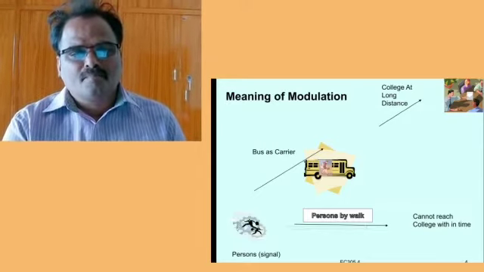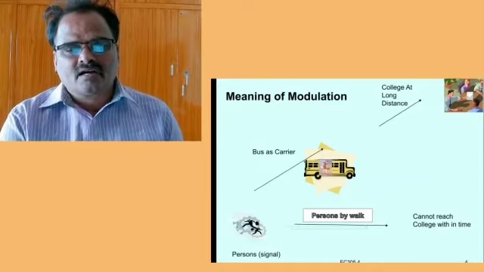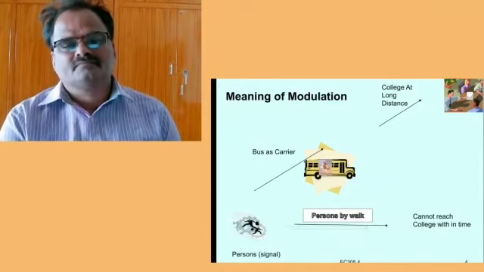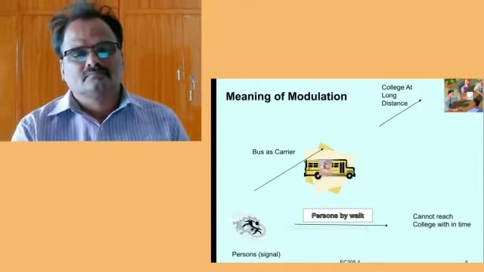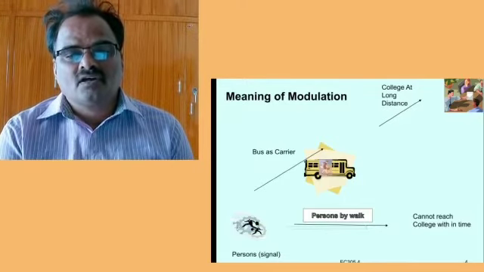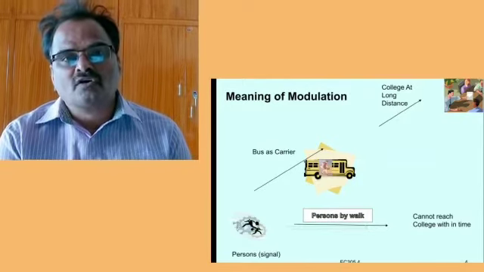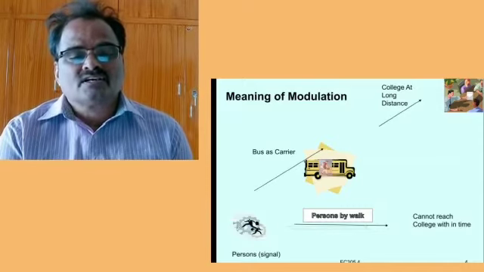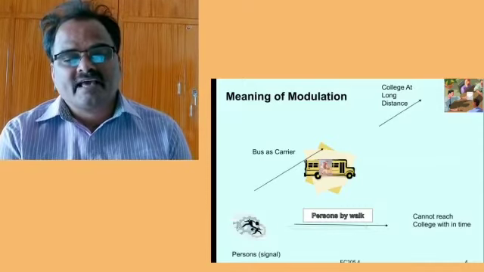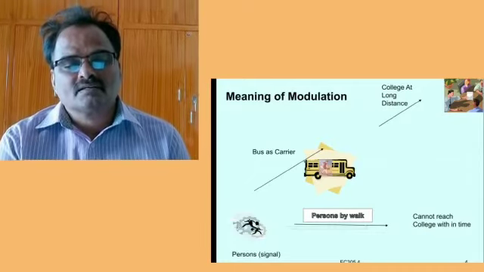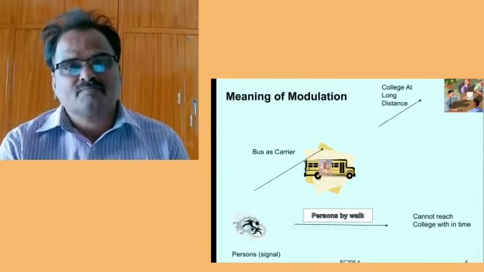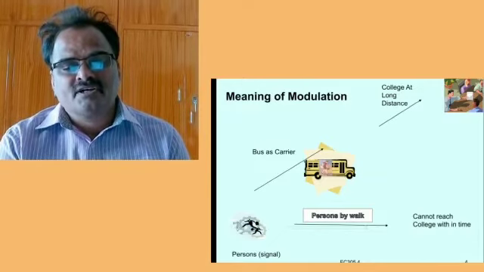Both are mixed together to reach the destination. The person cannot reach the college within the time at a long distance. That is, a low frequency signal cannot travel long distances. To reach the college at a long distance within the time, the person should go by bus because the bus travels at a higher speed than walking. High frequency signals have high energy to radiate long distances within a short period.